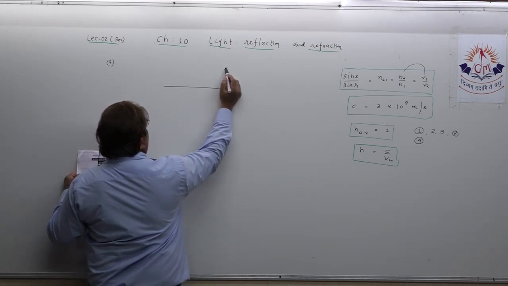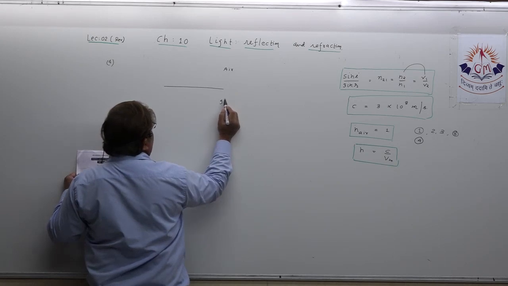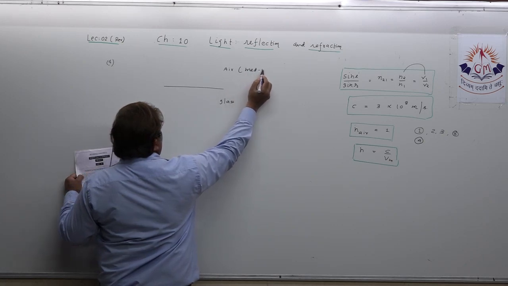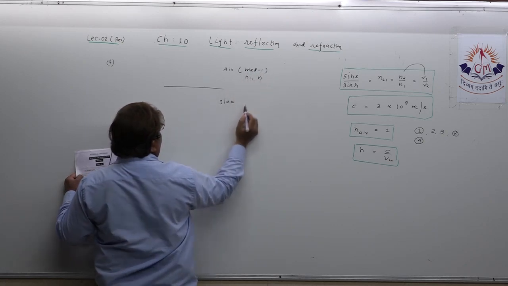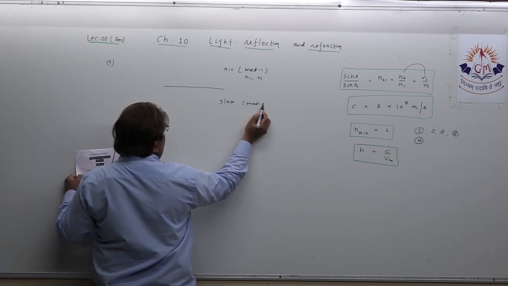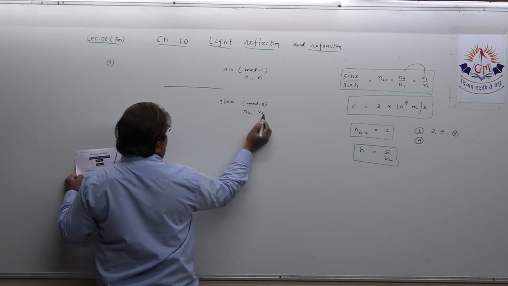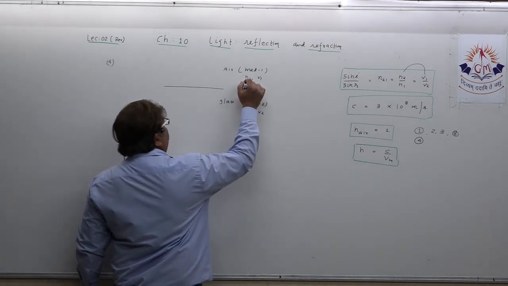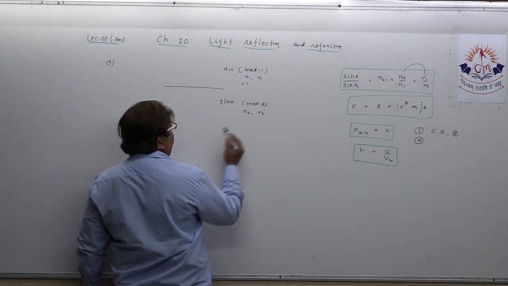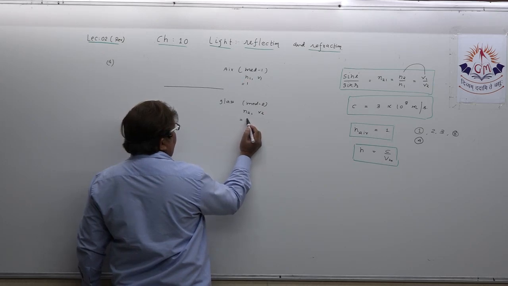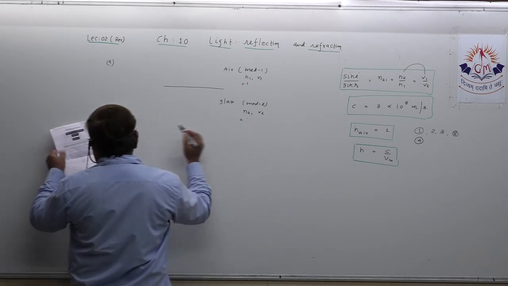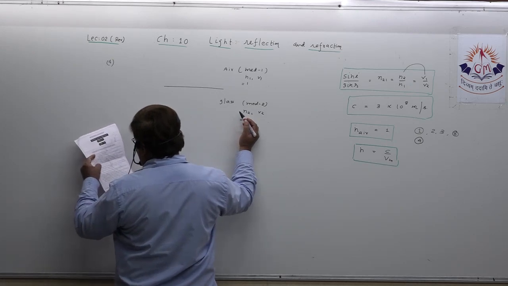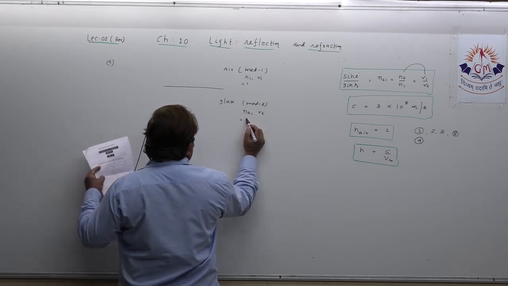Suppose this is air and this is glass. Air means for us medium 1, that is N1 and V1. Glass for us is medium 2, N2 and V2. Now you all know, dear student, the refractive index of air is 1, and the refractive index of glass is already given. Refractive index is under root 2.